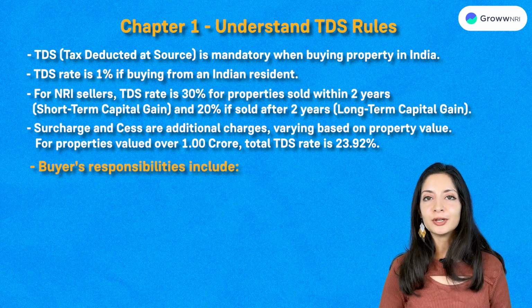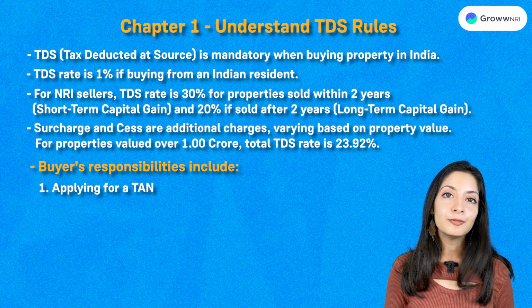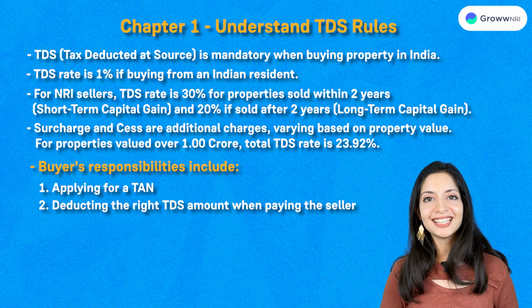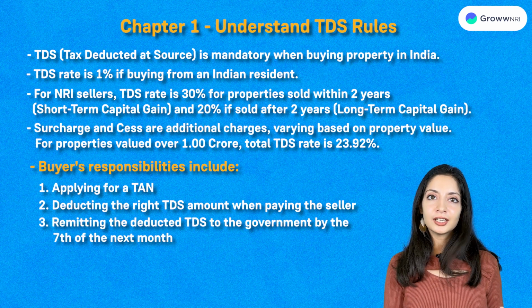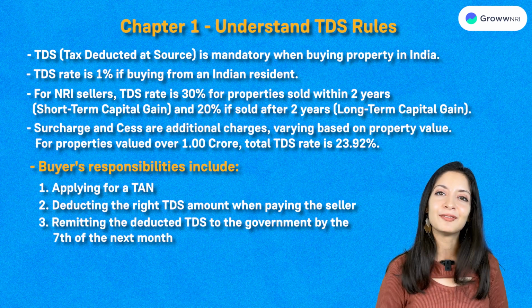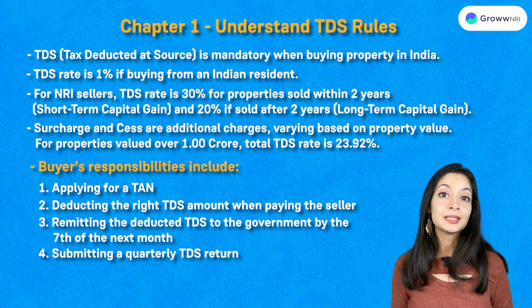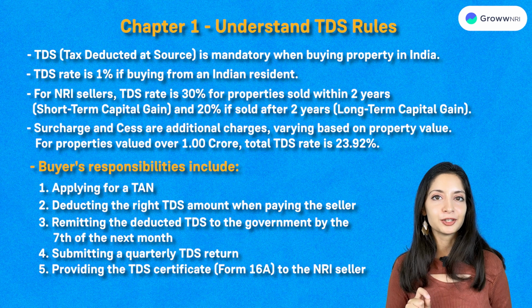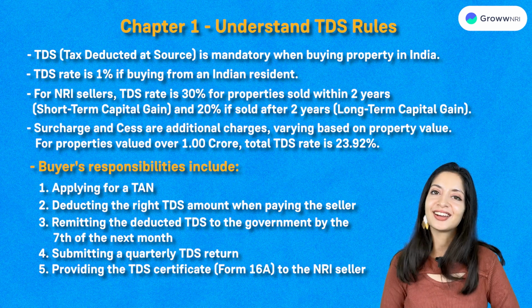The buyer's responsibilities include: Number 1. Applying for a TAN. Number 2. Deducting the right TDS amount when paying the seller. Number 3. Remitting the deducted TDS to the government account by the 7th of the next month. Number 4. Submitting a quarterly TDS return. And number 5. Providing the TDS certificate Form 16A to the NRI seller.